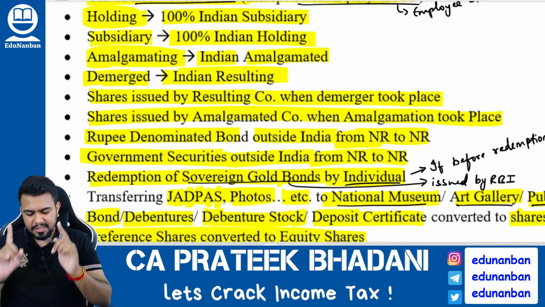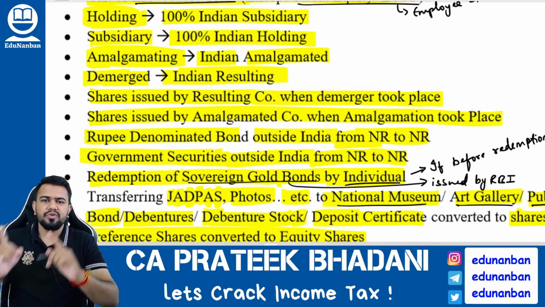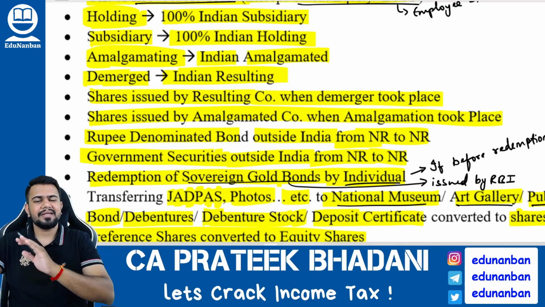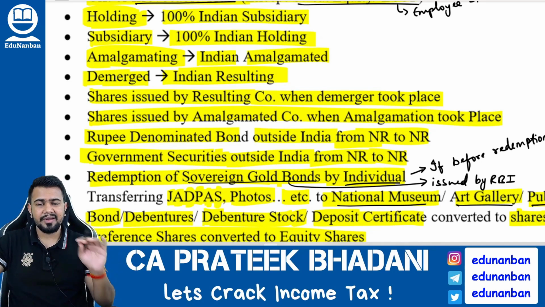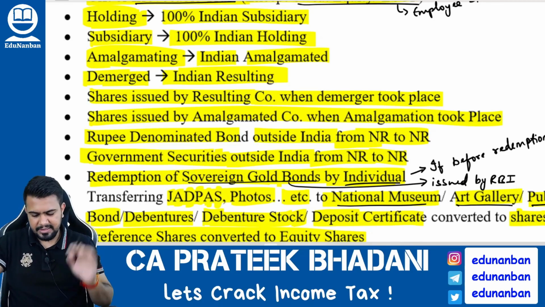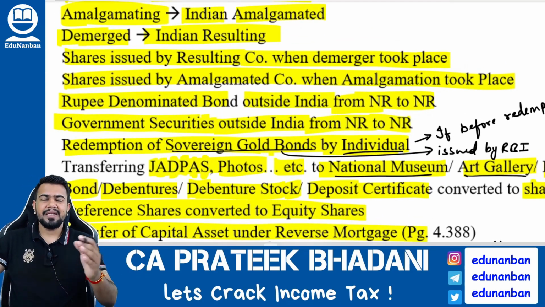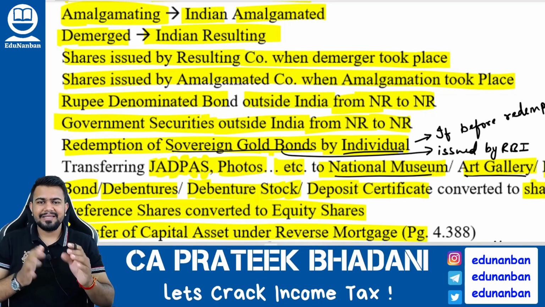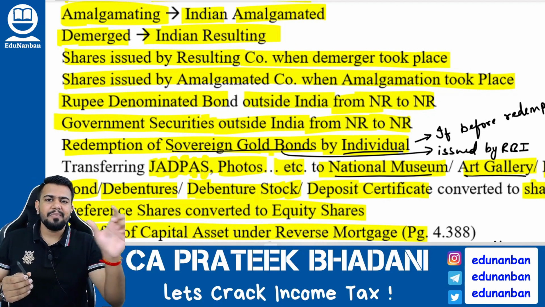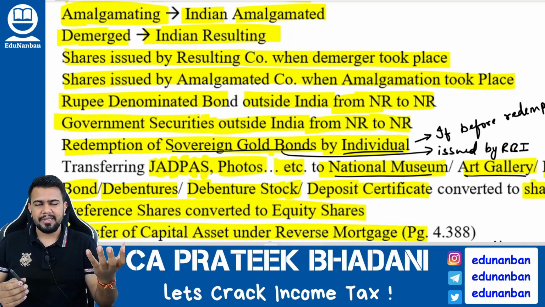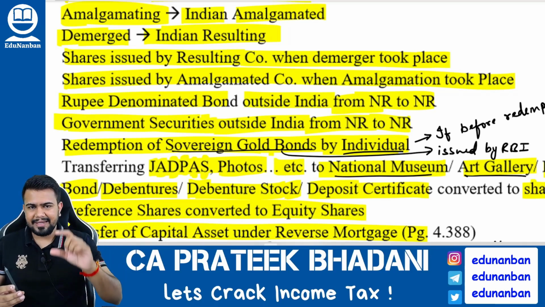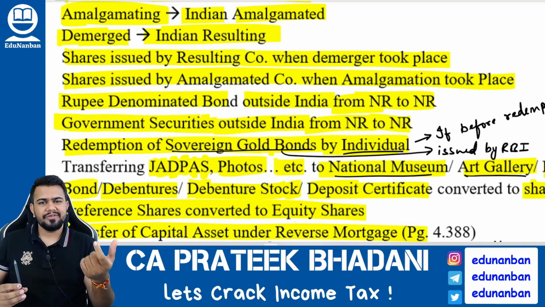And if demerged company is transferring the asset to Indian resulting company, then it is a transaction not regarded as transfer. Capital gains will not arise. Okay. Next, if shares are issued by resulting company when demerger took place. So see, listen here. Tanishq Limited will come out from Titan and form a new company. So old shareholders of Titan Limited will get the new shares of Tanishq Limited.